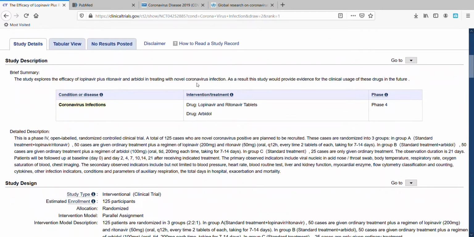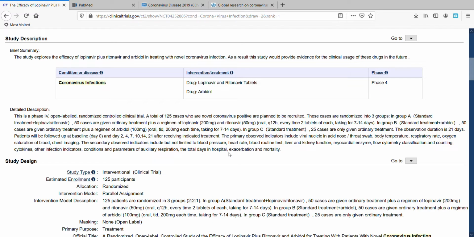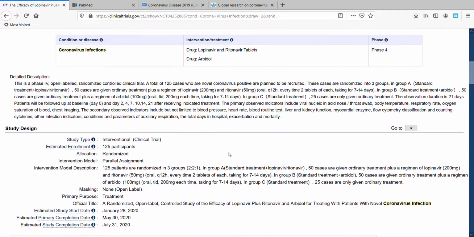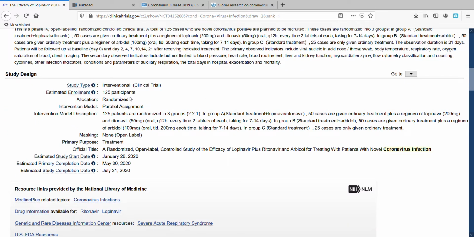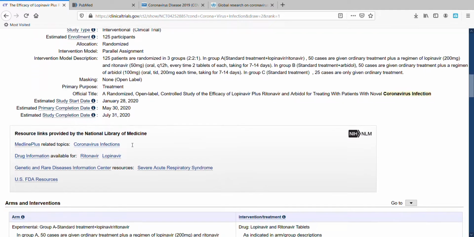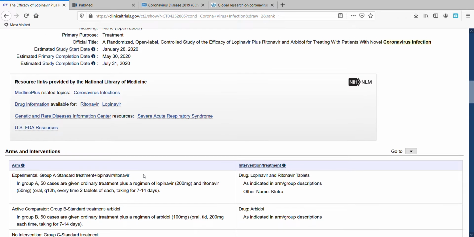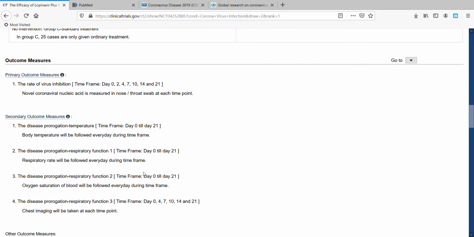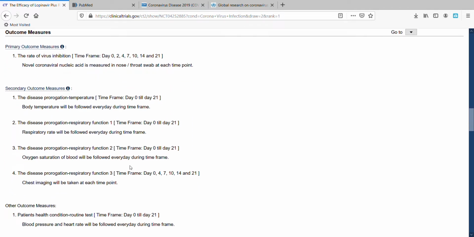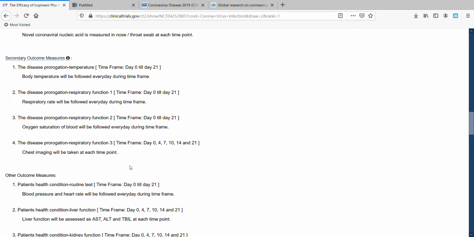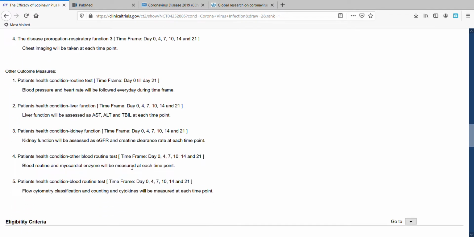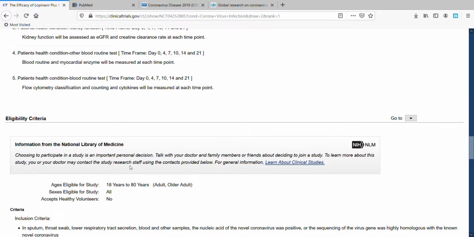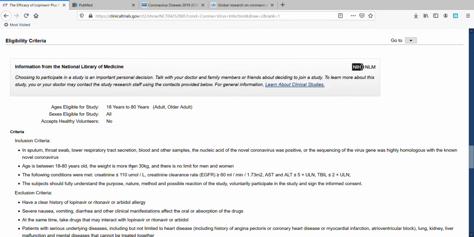And this will show you an abstract, which is a 300-word summary of what it is that they want to do, usually around 300 words. Study design: how many people are going to be involved, the dates, the sponsor of the study, the different arms involved, primary and secondary outcome measures, what they're trying to measure, how they're measuring the success, and eligibility criteria. So, inclusion and exclusion criteria.